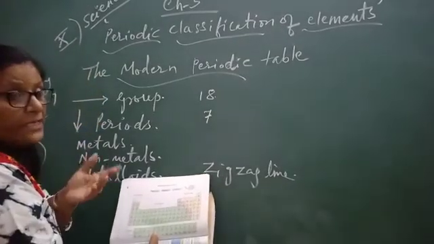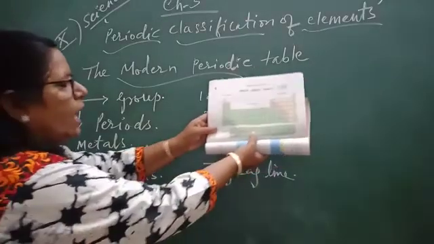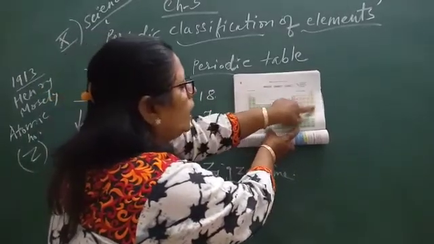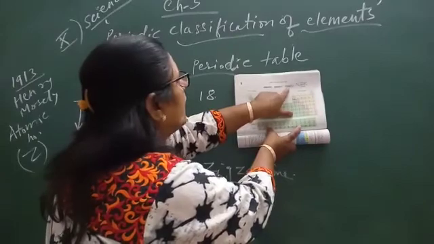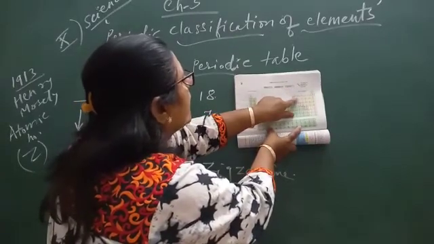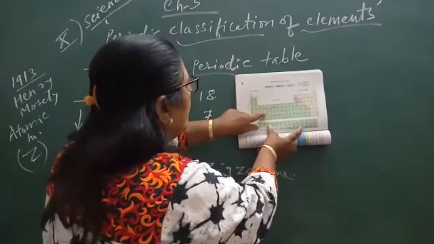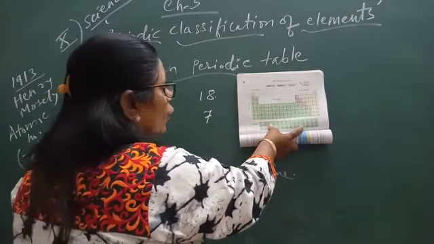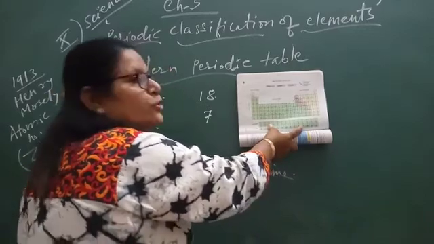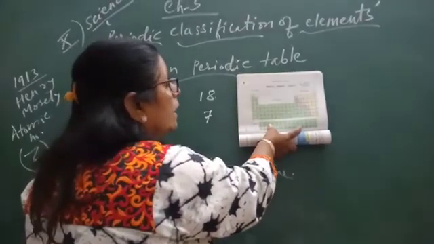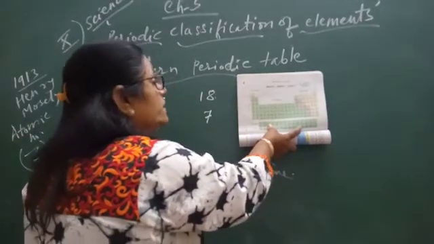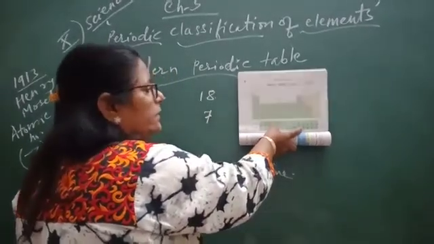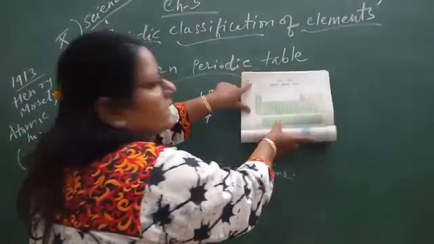Metalloids means neither metal nor non-metal, so they are called semi-metals. And all the yellow color is non-metals. In short, yellow is non-metals, green shows the metals, and the pink zigzag line of metalloids, semi-metals, separates the metals from non-metals.